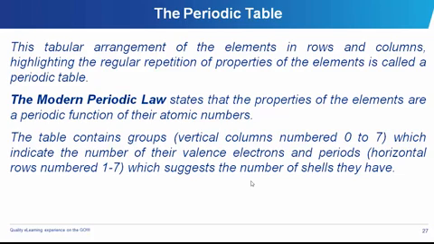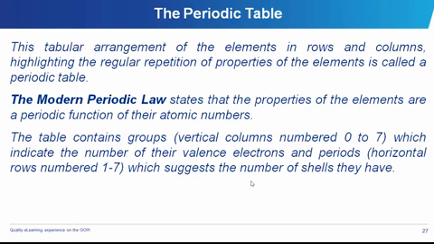The periodic table can be classified into 2 parts. So we have the rows, which contain the periods, the horizontals, and we have periods varying from 1 to 7, and we also have the groups. The groups are also varying from 0 to 7.